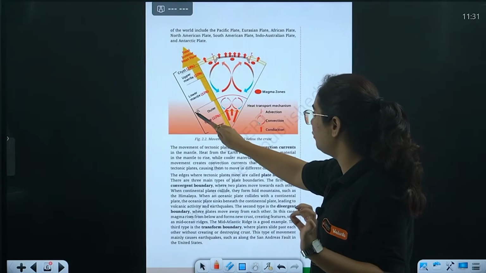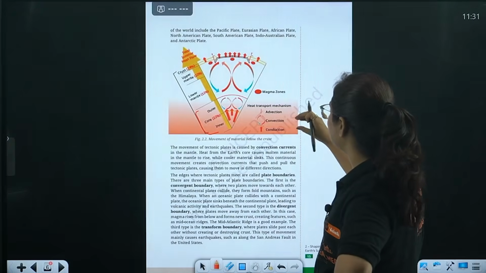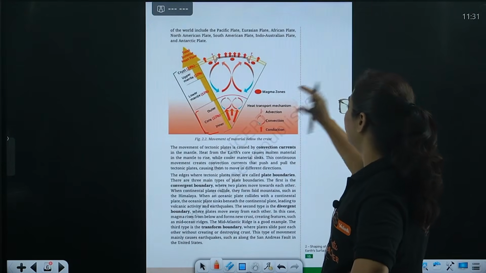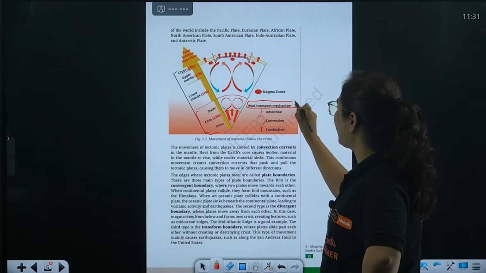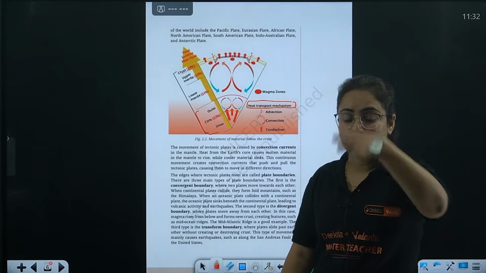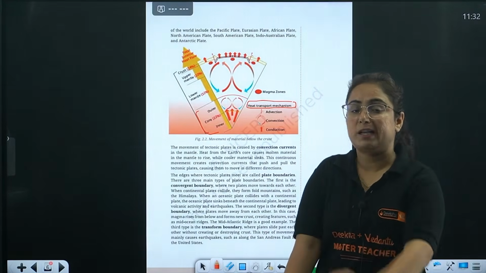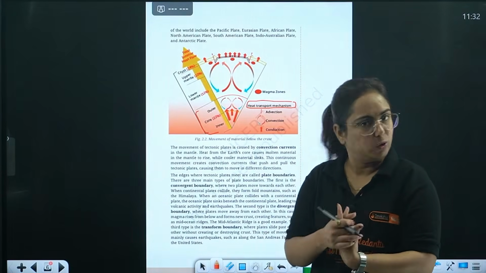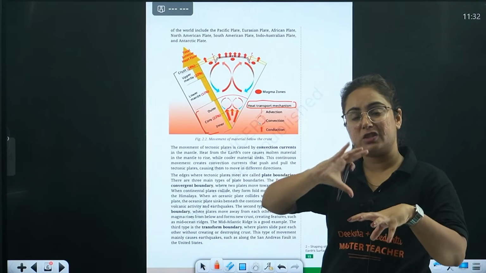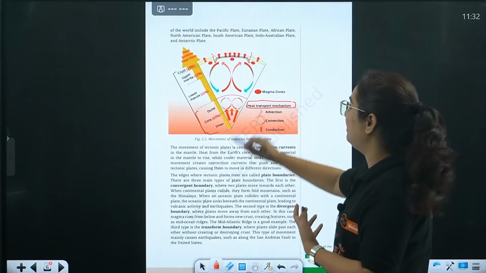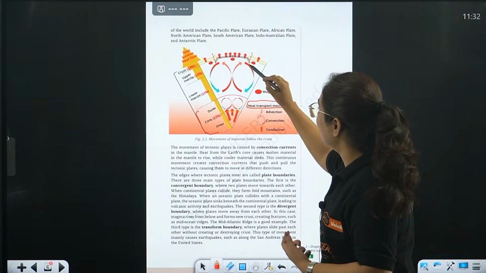See, this is the core, outer core and inner core. There are certain activities like conduction, convection, advection going on in this zone. This zone is the heat transport mechanism, because we are well aware that as we go below the earth's surface, the temperature will increase. There is so much heat over there. So all those heat mechanisms are going on. Because of this high temperature, a lot of pressure is applied on magma. Magma, being in a semi-solid state, starts moving there.